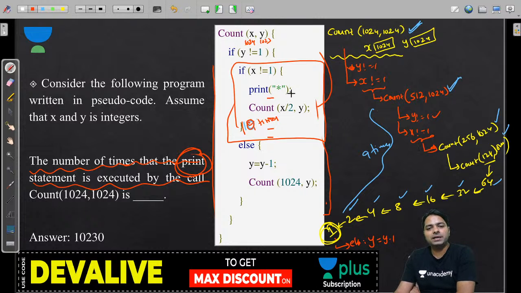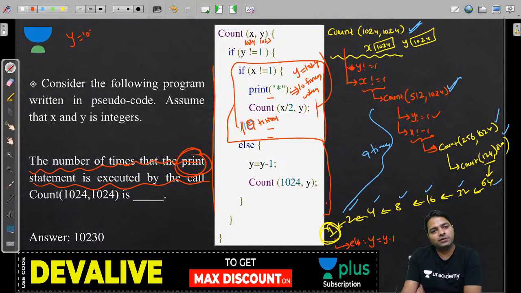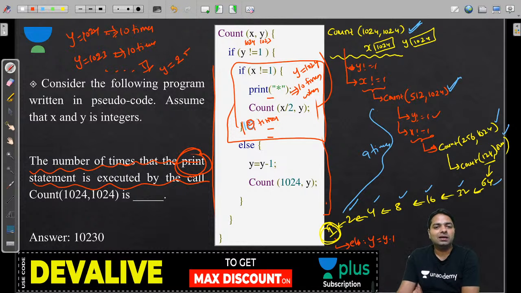So 10 times it prints, 10 times when y is equal 1024, and y is equal 1023, again 10 times, ये कब तक, y is equal to 2 तक, because 1 will fail 10 times guys, because x का वैल्यू हमेशा वो रिफ्रेश होता रहेगा, राइट, 1024 you are passing it, automatically it updates.